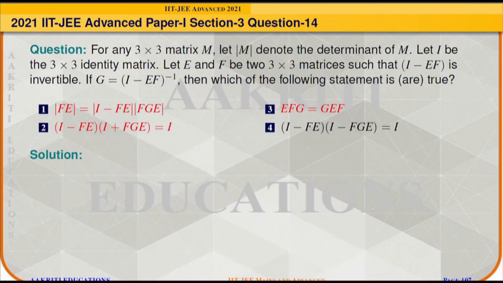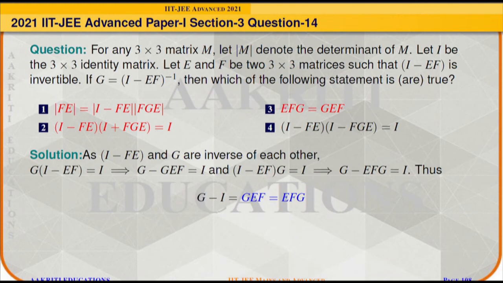Question 14. Question says, for any 3 by 3 matrix M, let determinant of M denote the determinant of M. Let I be the 3 by 3 identity matrix, and let E and F be two 3 by 3 matrices such that I minus EF is invertible. If G is equal to (I minus EF) inverse, then we need to determine which of the following statements is or are true.